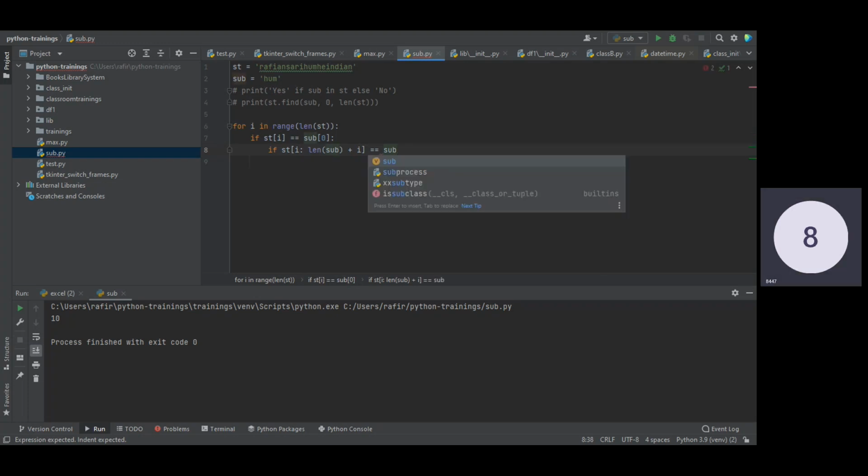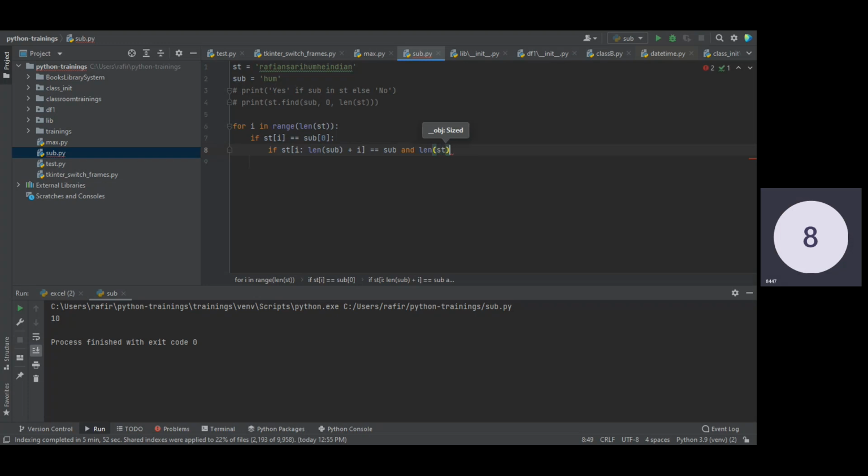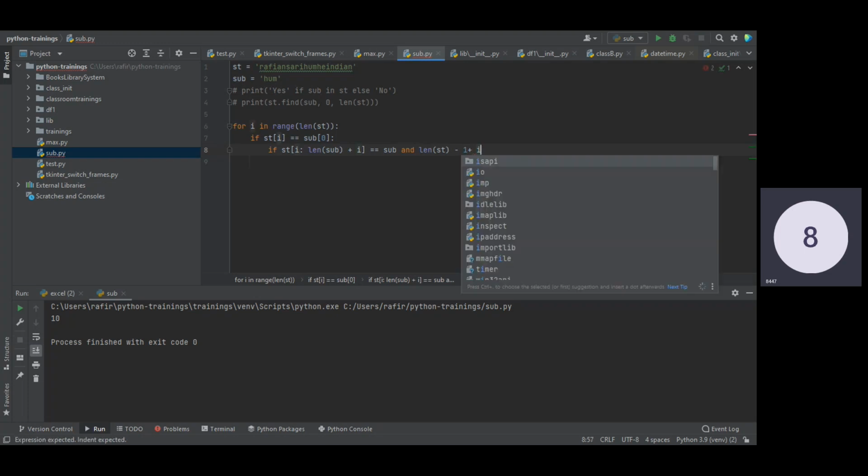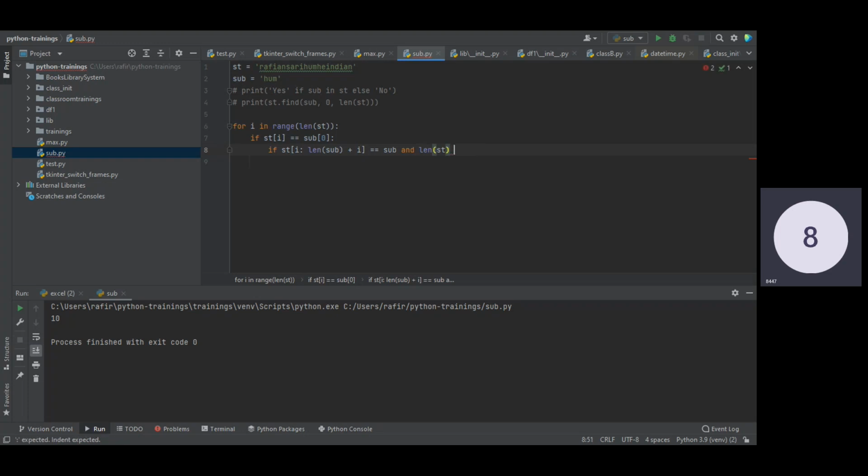Also we'll check the length left after reaching that index in the main string. So how can we check? The length of the string minus I plus 1 should be greater than or equal to the length of the substring.